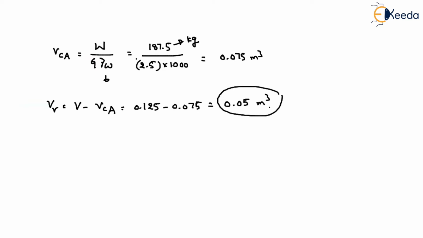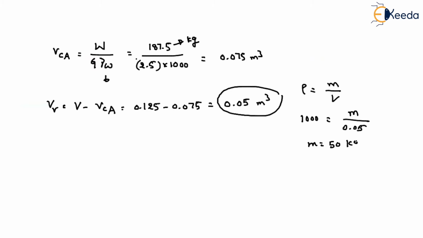If you want to fill this 0.05 meter cube, how much quantity of water is required? By using rho, rho equals mass by volume. The rho value is 1000 kg per meter cube, equal to mass divided by 0.05.